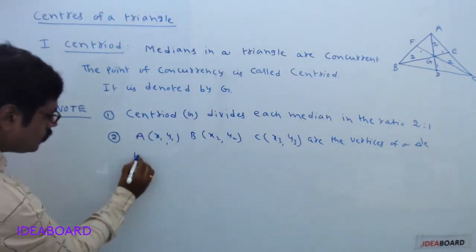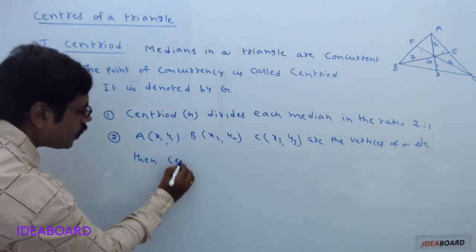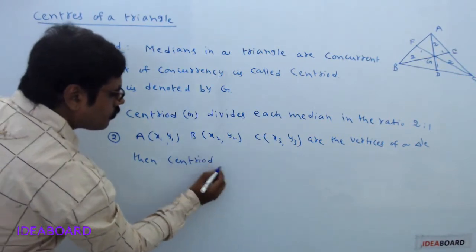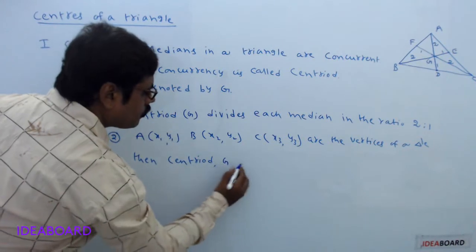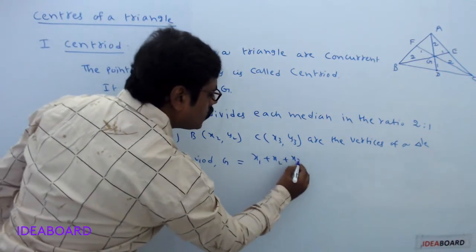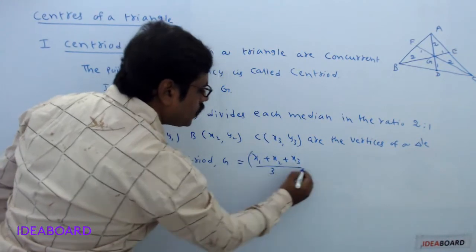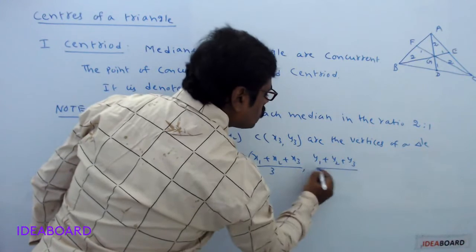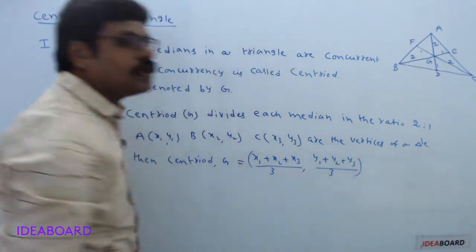Then centroid G equals x1 plus x2 plus x3 divided by 3, y1 plus y2 plus y3 divided by 3.